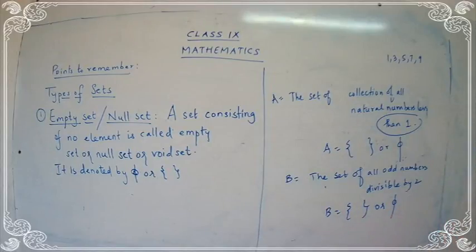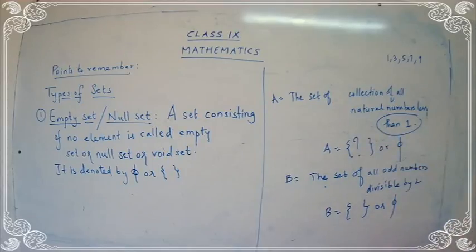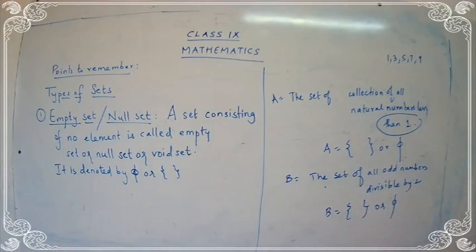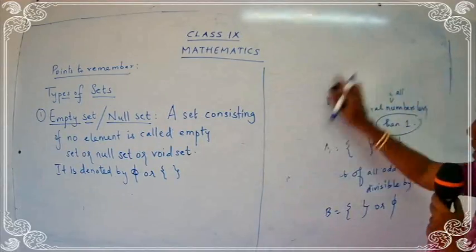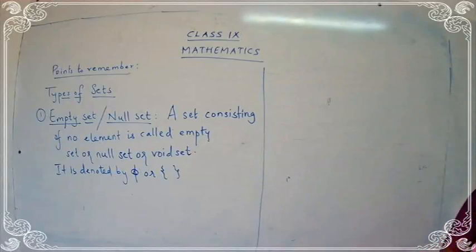I hope you are clear with the empty set. What is the meaning of empty set? There is no element, there is no member here. So such a set is called an empty set. Clear, children? Okay, I hope you have taken down the first definition. Now write down the examples for it. Let's write down some examples for empty set.